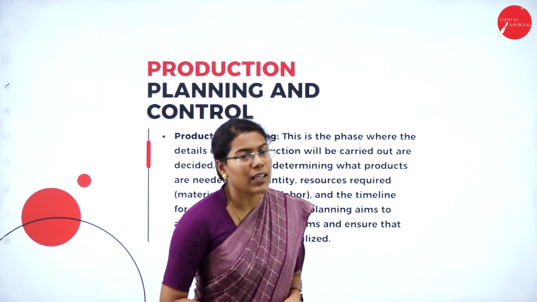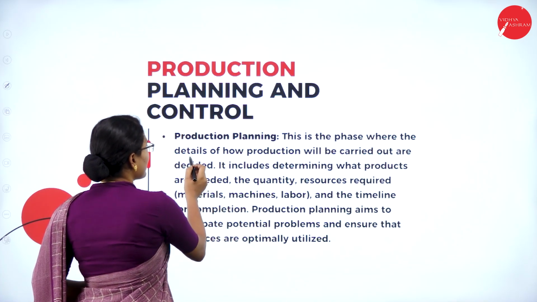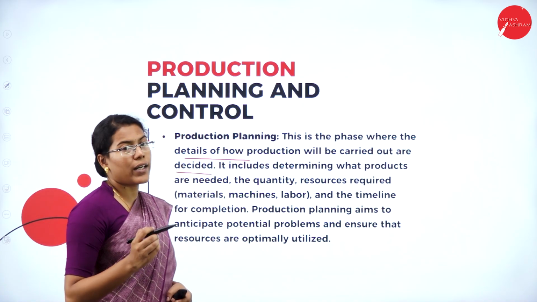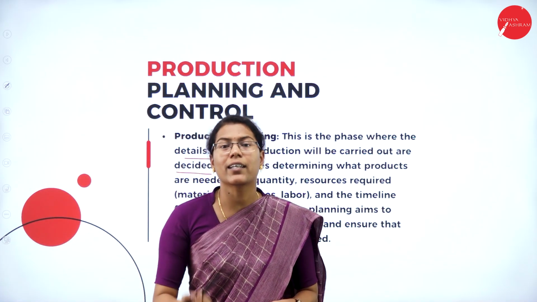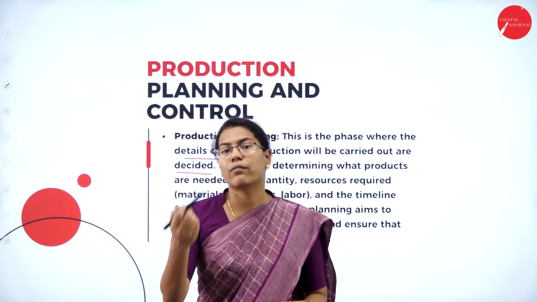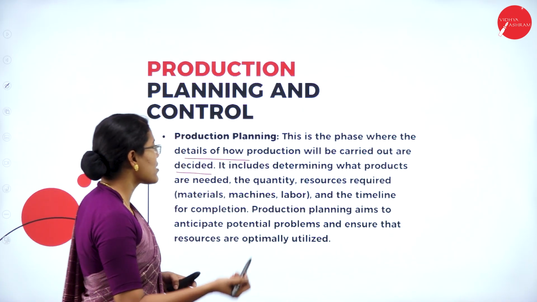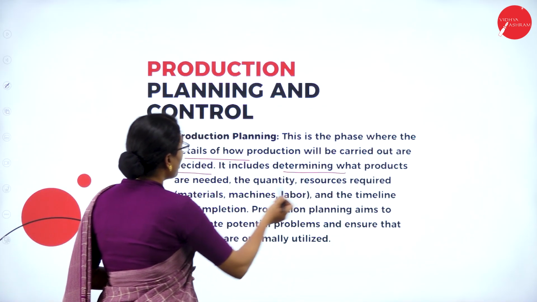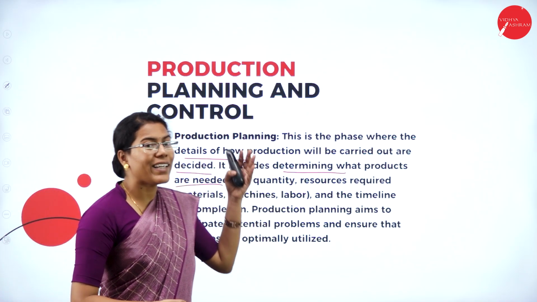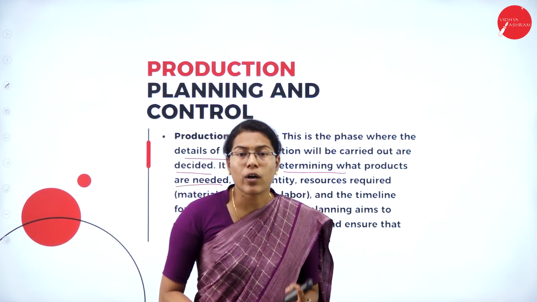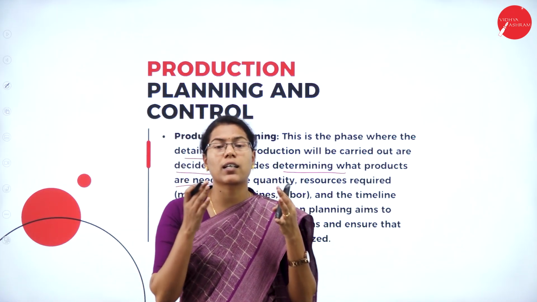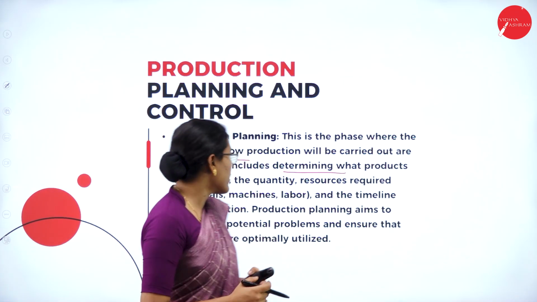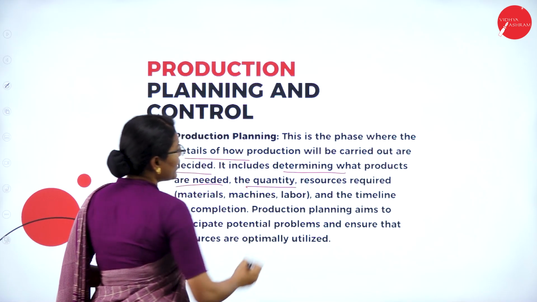Production planning is the phase where the details of how production will be carried out are decided. Planning is always deciding in advance what to do, how to do and when to do. So it is deciding in advance how the production process should be carried out, and it includes determining what products are needed. It also includes the decisions regarding the products that need to be produced, again as per the demand, taste and need of the customers. Then also the quantity that needs to be produced.